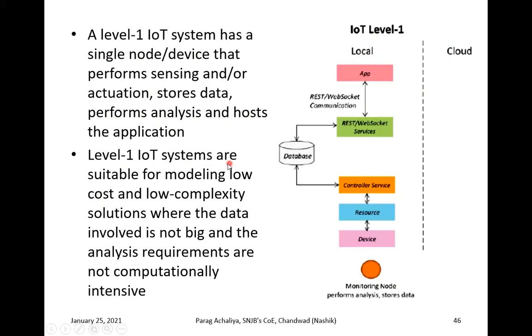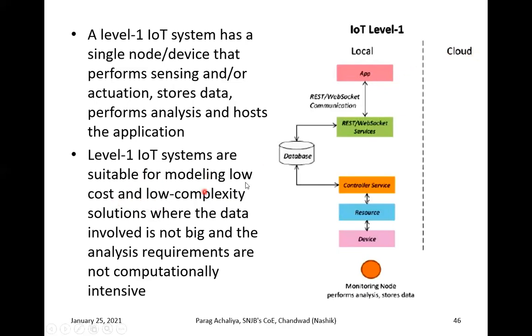Level 1 IoT systems are suitable for modeling low cost, low complexity solutions. If you wish to implement some low cost and very less complex application, then you will be using what? Level 1, because you are not going to store the data on any cloud. That's why there is no connectivity between your local application and the cloud.